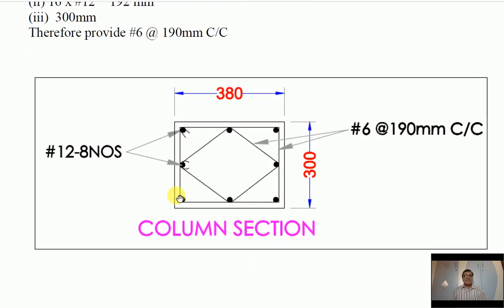Now let's see the arrangement of the bars. We'll provide 4 main bars at the 4 corners and the remaining 4 bars at the center of each face. So do the dimensions here. And now the arrangement of the lateral ties. We have to remember that when the distance between two longitudinal bars exceeds 75 mm, we need an additional tie. Now in this case, one master ring is provided along the periphery and the second diamond tie is provided to cover the remaining 4 bars. And this is one arrangement. Otherwise the second arrangement also you can provide.